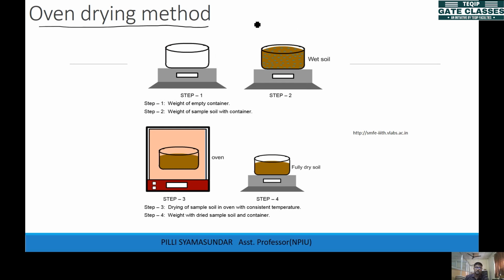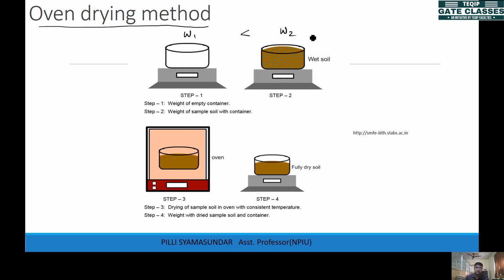What we do here is take some container, a small pan, and find out the weight of that container, that is W1, right? And then you fill soil in the container, and find out the weight of container and the soil as W2. Generally W2 is more than W1, right?